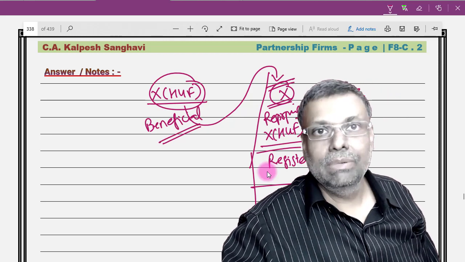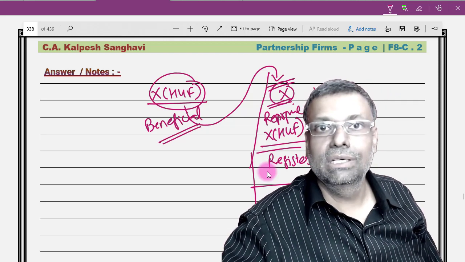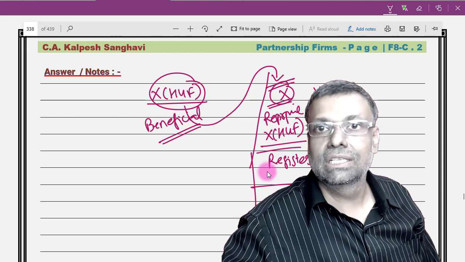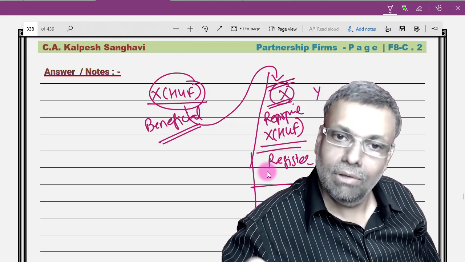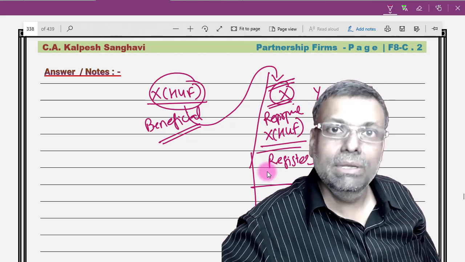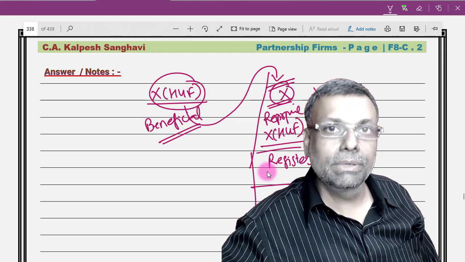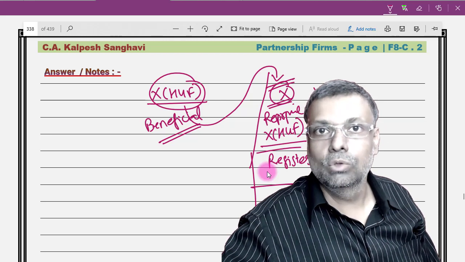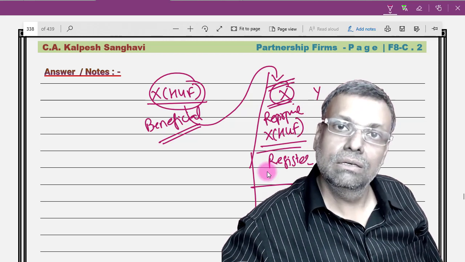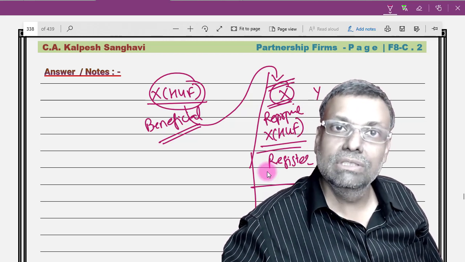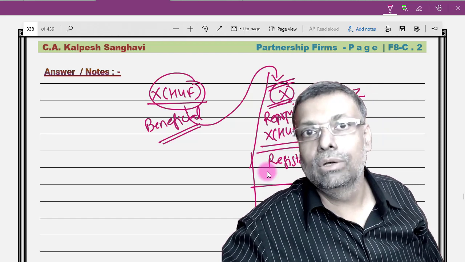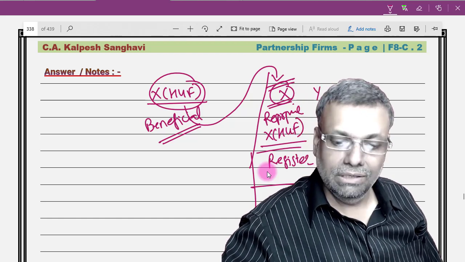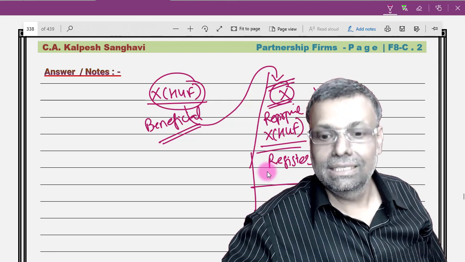Same thing is applicable even for the HUF making investment into the shares of the company. HUF as such cannot make investment in the shares of the company. However, the HUF money can be invested, but through a representative person where the registered member is the one who is representing, and any beneficial interest or the money which comes will be going to the ex-HUF because the beneficial interest is with the ex-HUF.